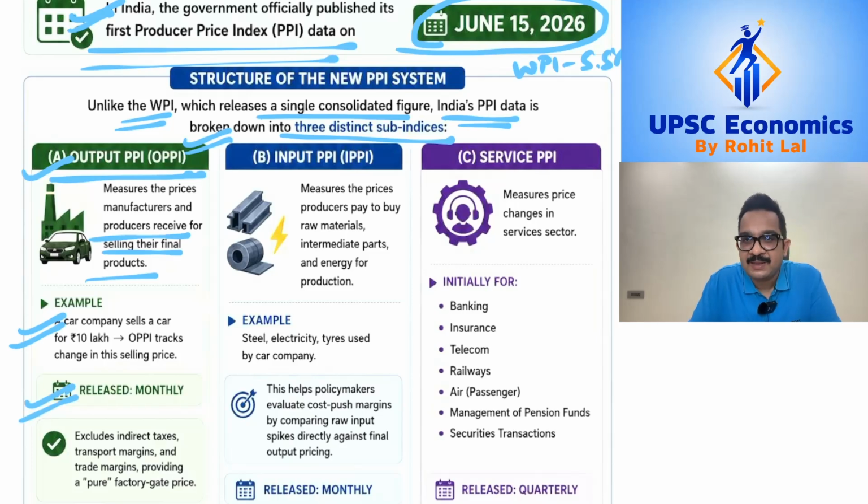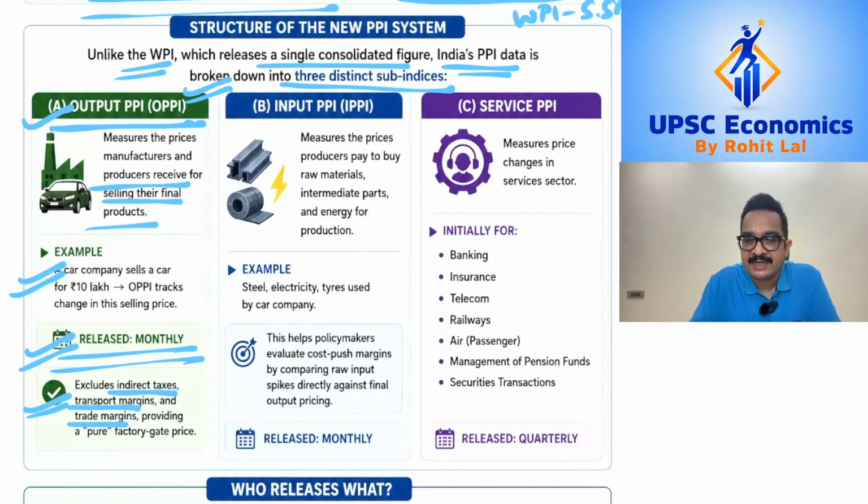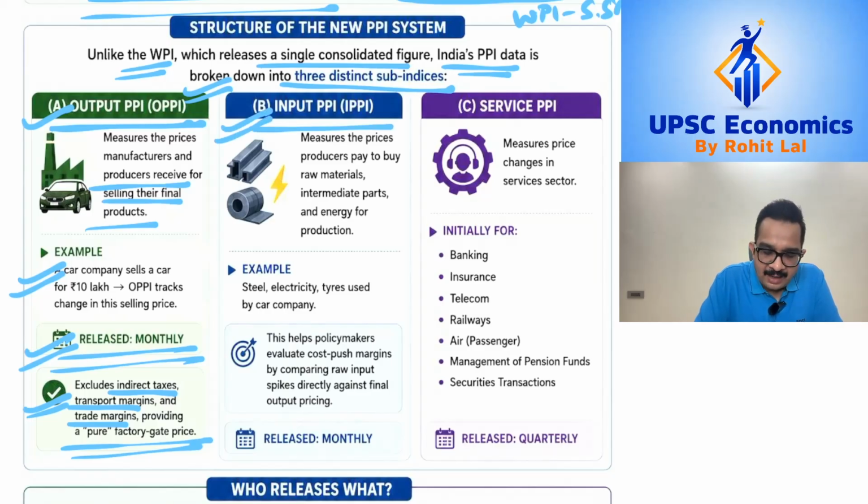Now, output PPI data is going to be released on a monthly basis. Also, output PPI data does not incorporate any taxes or transport margins or trade margins. So, output PPI is purely the price which the producer gets for the final goods he sells in the market. So, it actually captures price at the factory gate or at a producer level accurately.